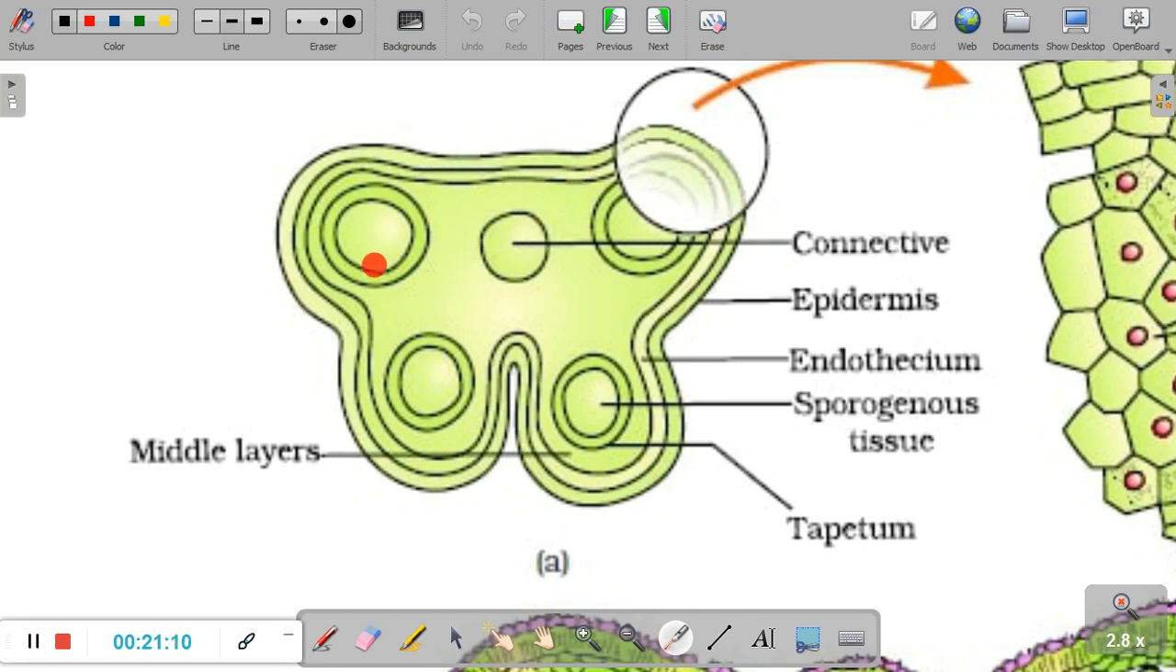The connective not only connects the two lobes together, also inside the connective we have got the vascular bundle, the xylem and the phloem. So the nutrients are brought into the anther through these particular vascular tissues. So the connective has two roles.